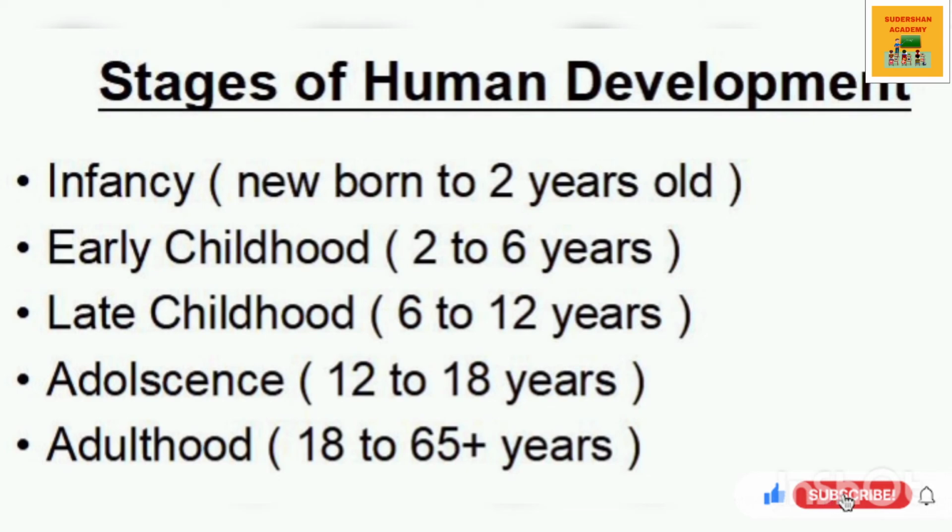After that, 18 to 65 years and above is adulthood, which consists of early adulthood, young adulthood, mature adulthood, and aging adulthood. Thus, there are various stages of development which start from infancy to adulthood.